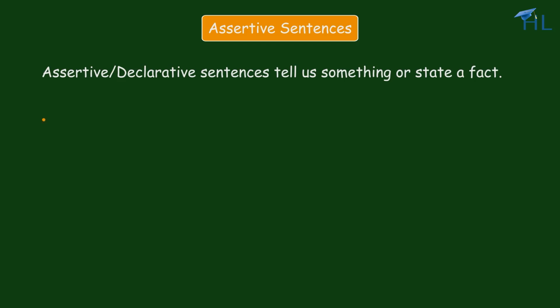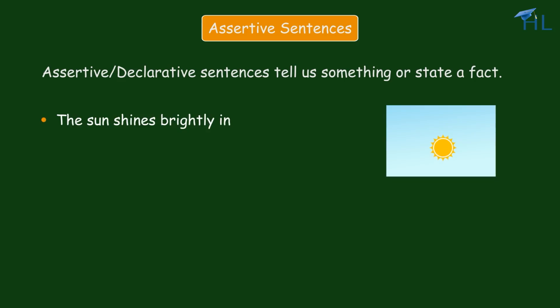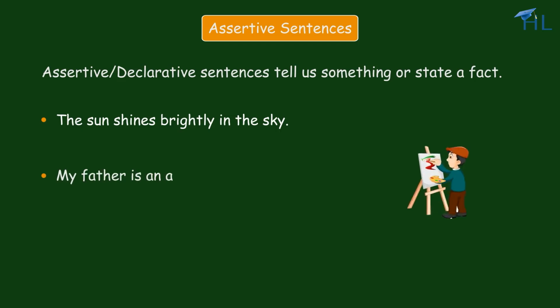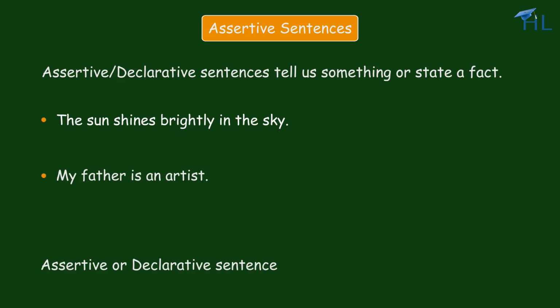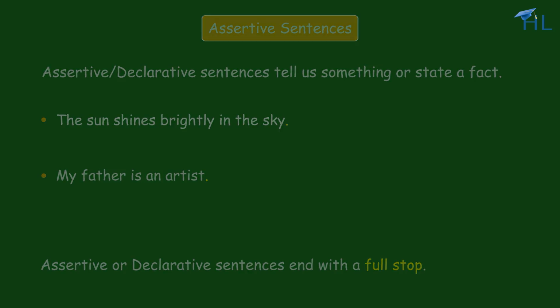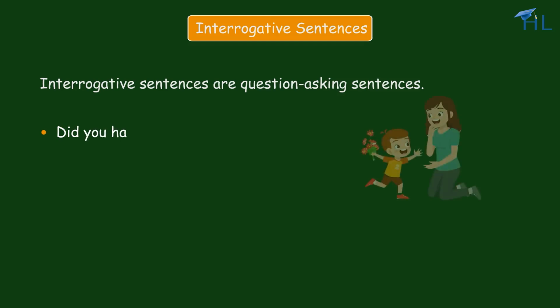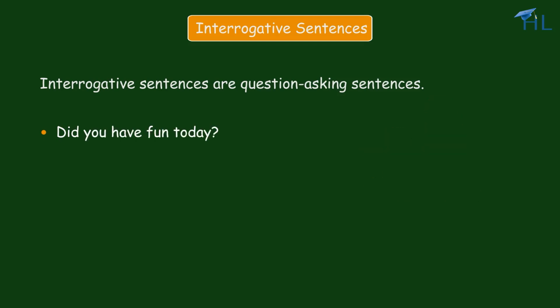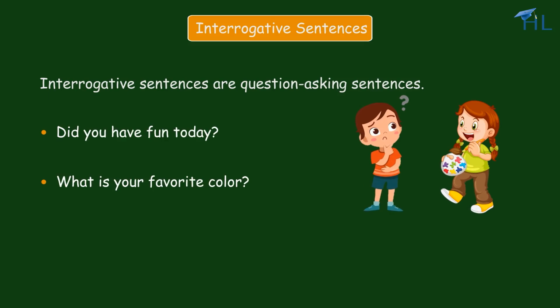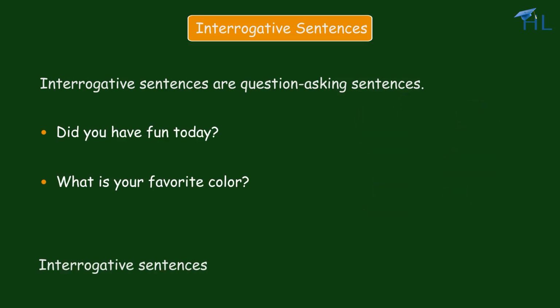For example, the sun shines brightly in the sky. Or, my father is an artist. Assertive or declarative sentences end with a full stop. Interrogative sentences are question-asking sentences. For example, did you have fun today? Or, what is your favorite color? Interrogative sentences end with the sign of interrogation.